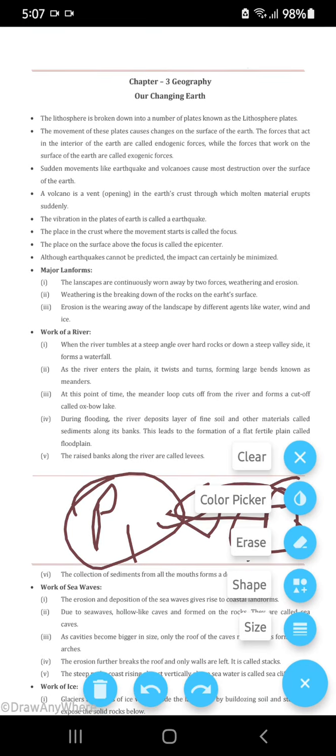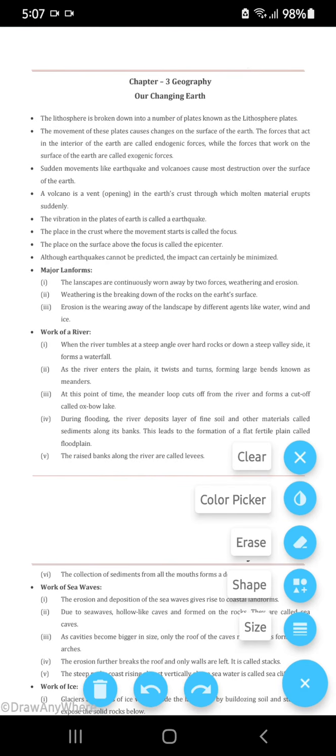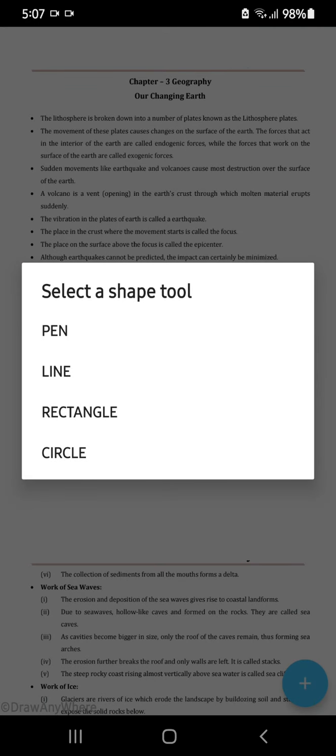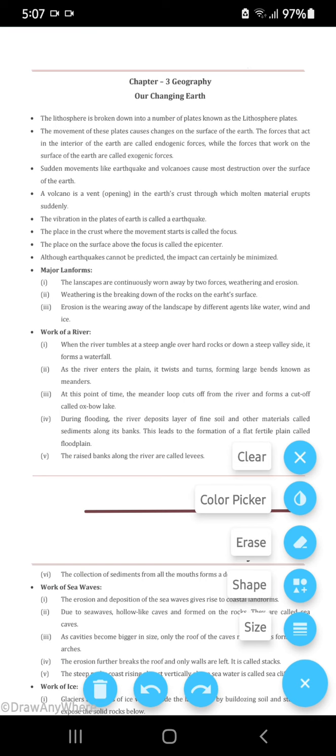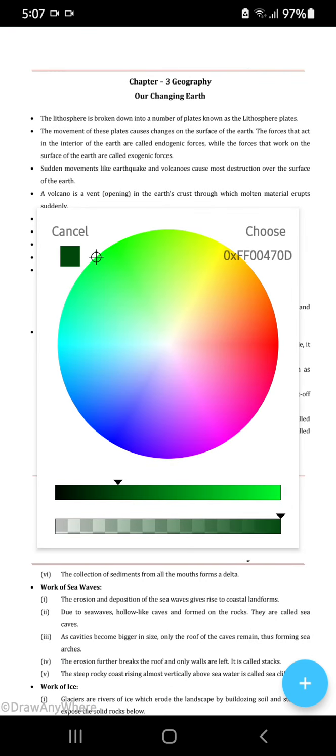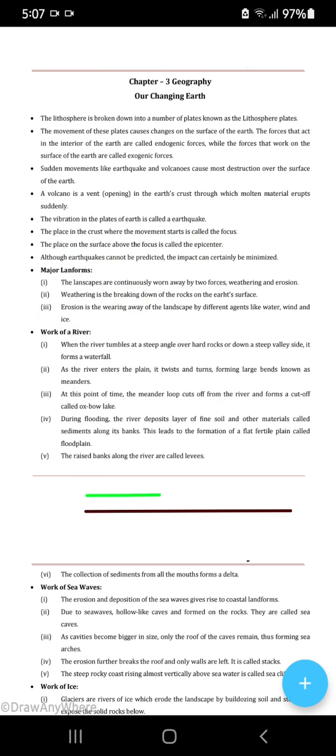Think about the earth's surface. For a moment, think about the earth's surface. Let me draw a line for you all. Here you see the earth's surface, the mantle. And right above, you see the crust.